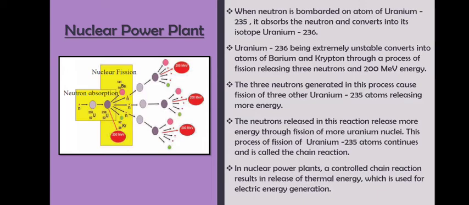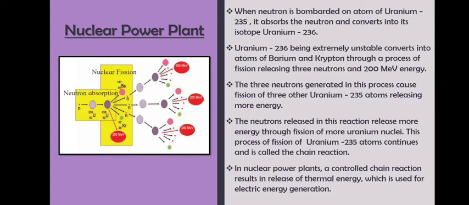Now it has an atomic mass of 236 because one neutron is added to it. So uranium 236 is extremely unstable, because now its nucleus has more neutrons.